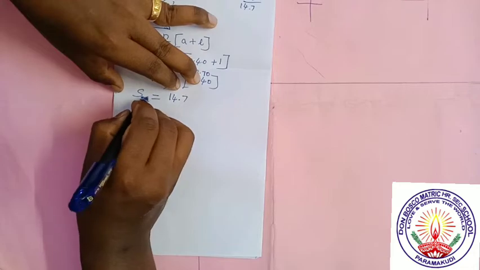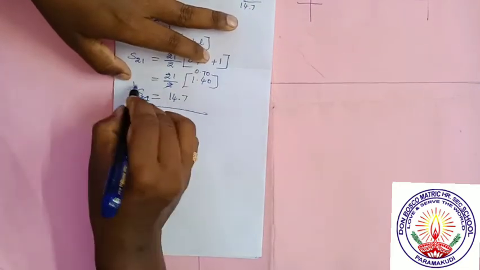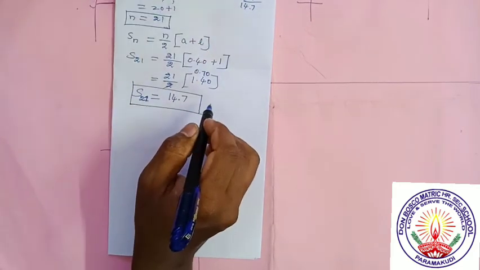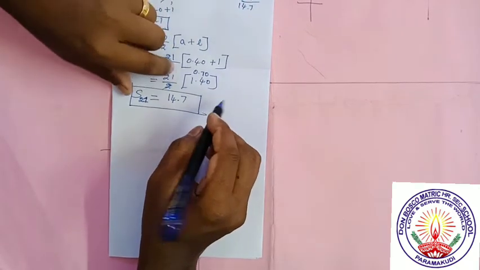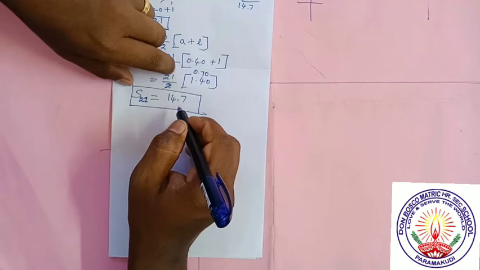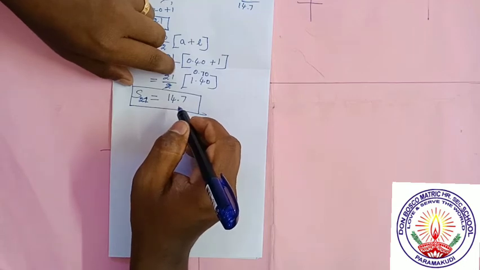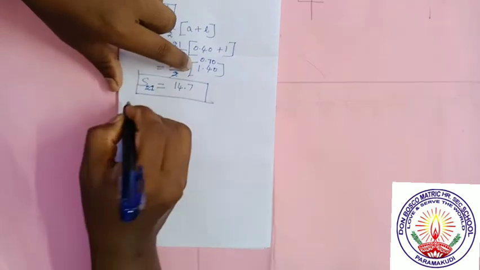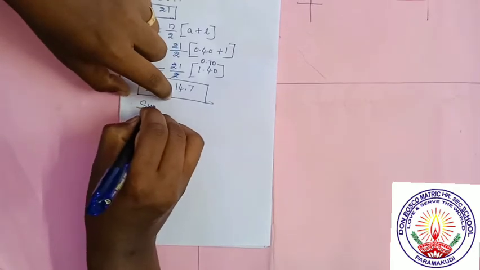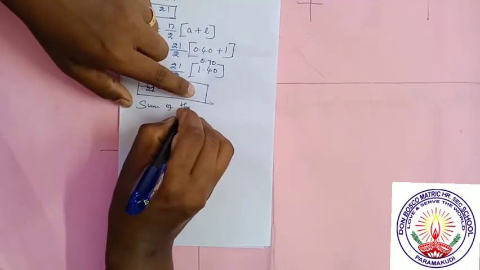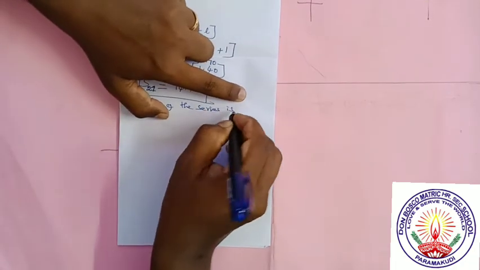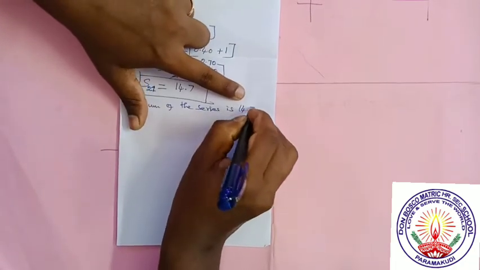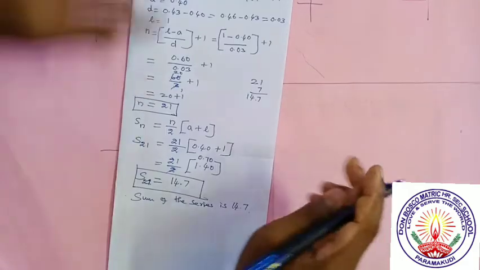So S21 is equal to 14.7, which is the sum of the n terms, the sum of the total series. The last term is given, so S21 is equal to the answer 14.7. Therefore, the sum of the series is 14.7. So maybe a 5-mark question.